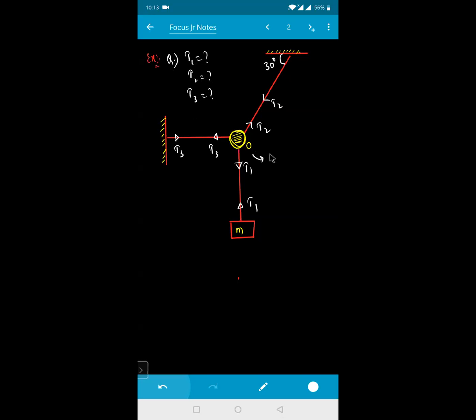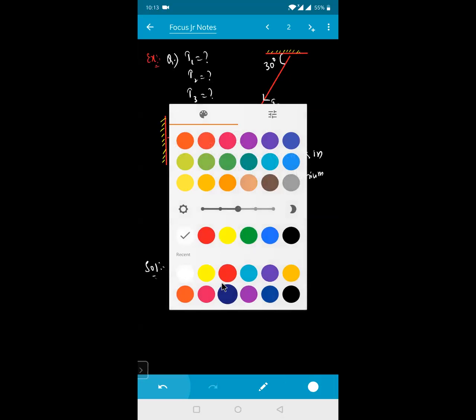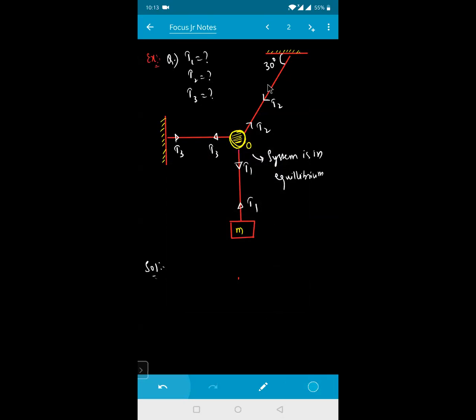The system is in equilibrium. Equilibrium matlab kya, beta? Net forces acting on the system must be equal to 0. Now see, is there any diagram or figure in which we are having to resolve, beta? See, this is a force T2, which is making an angle of 30 degrees. I can resolve this one, beta. So see, for example, this is your body. On this body, there is one force right now here.